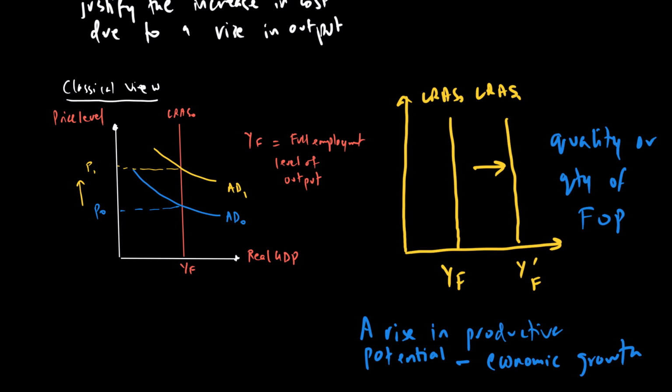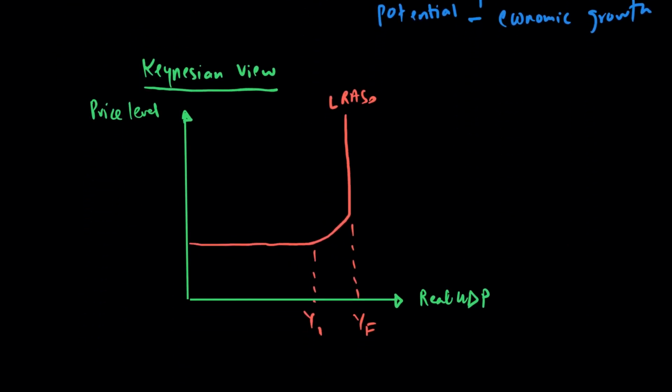The Keynesians, on the other hand, have a different view about LRAS. According to them, LRAS is not completely vertical. In fact, there is a possibility of LRAS being perfectly elastic, and then later on it can become perfectly inelastic. So if the economy is at full employment, of course, LRAS is very much like the classical view, which is vertical. But they say there is a possibility of unemployment even in the long run.